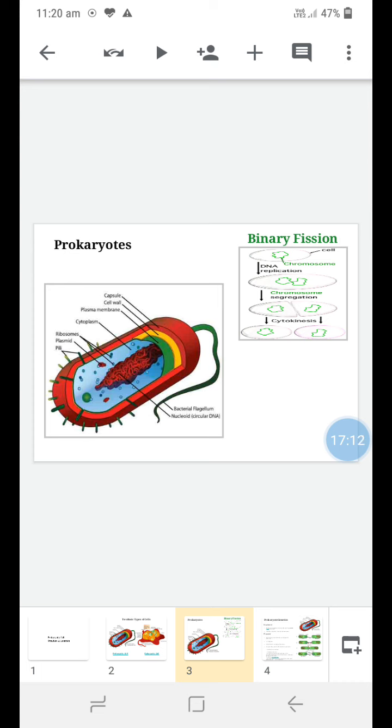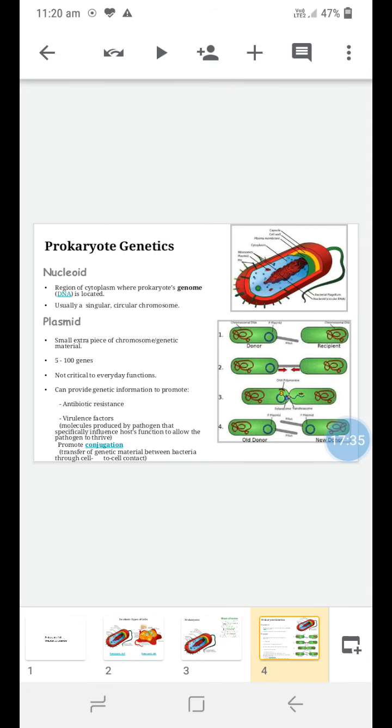Here the chromosome undergoes replication, then segregation and cytokinesis. By way of cytokinesis, the prokaryotic cell divides into two equal portions. Now if you see the genetics of prokaryotic cells, they have a nucleoid. A nucleoid is a region of the cytoplasm where the prokaryote genome is located, and actually it is a singular circular chromosome.